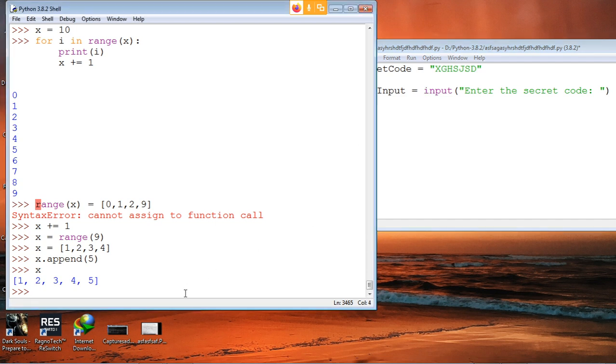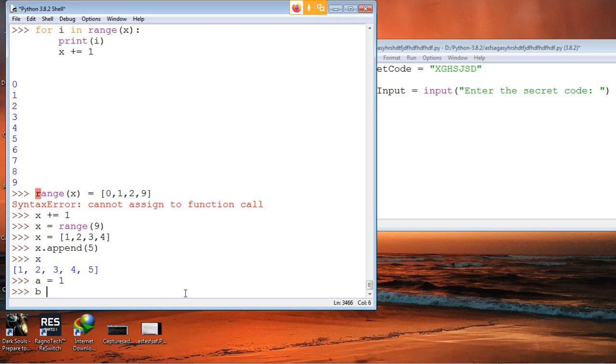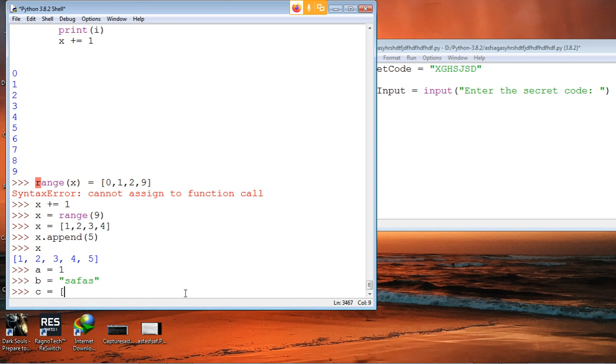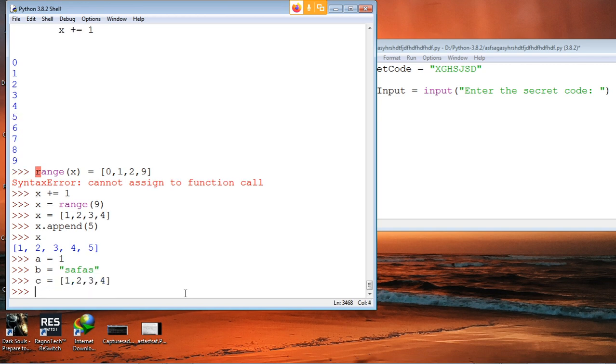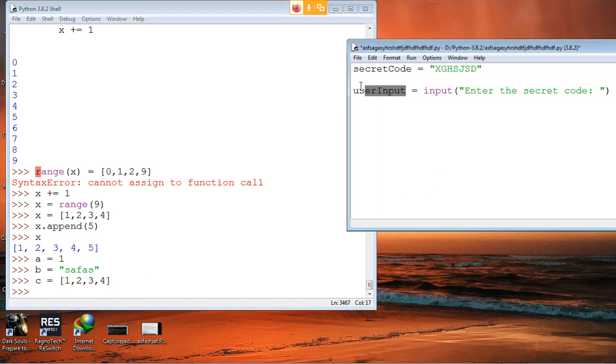Why can't they be the same? Variables are like containers. A, B, C are variables, and this string and this 1, 2, 3, 4 are values given to the variable. So that's the difference there.